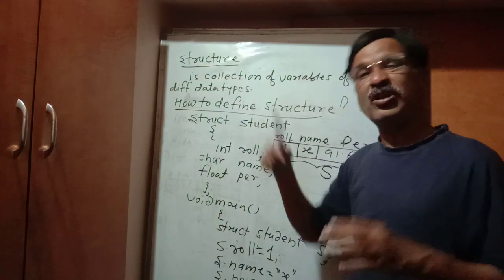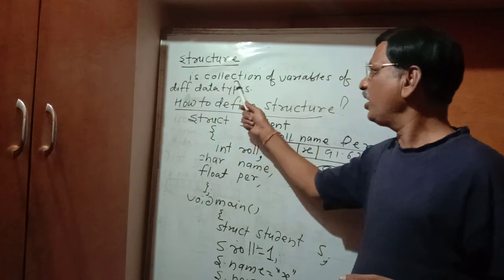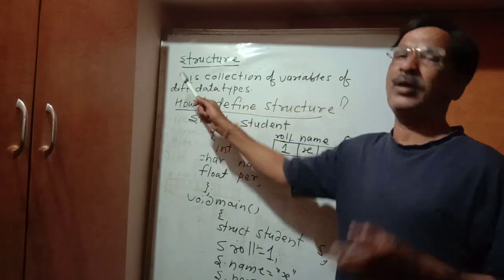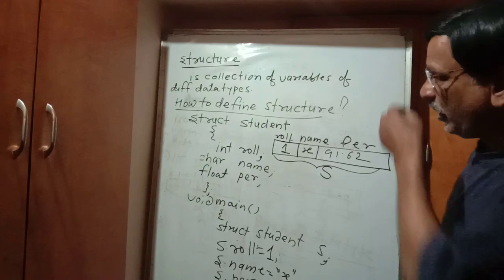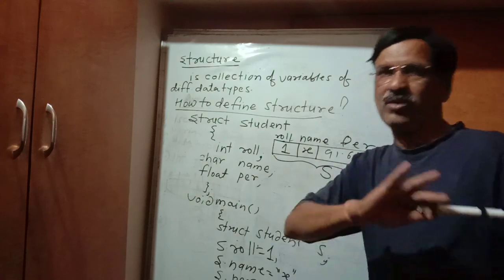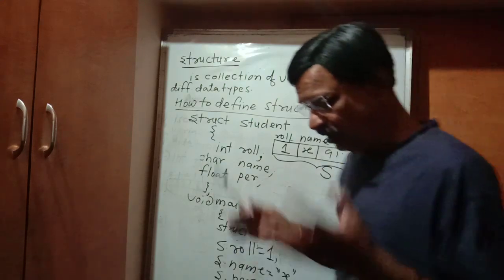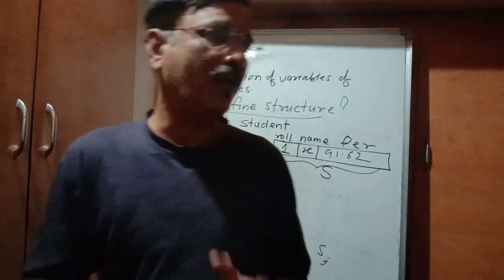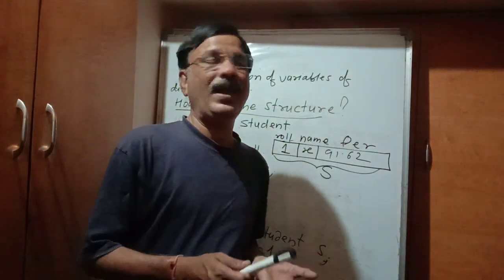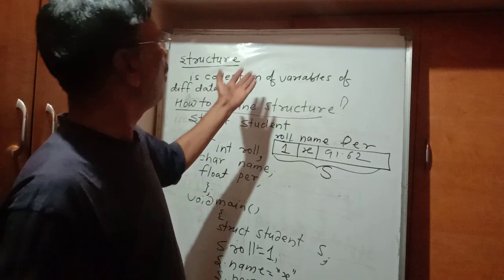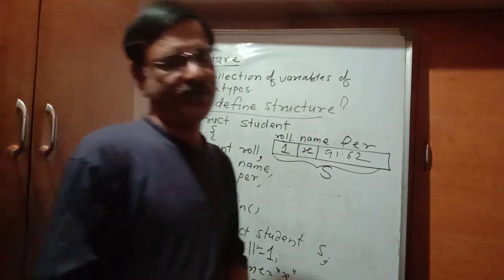Unlike that, structure is a collection of variables of different data types. So there is one kind of difference between array and structure. Array is a collection of variables of the same data type, whereas structure is a collection of variables of different data types.